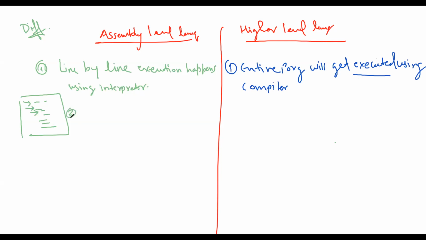Second part is the interpreter will take a single line or statement and convert it to the binary form and execute it over the machine. I'll just write it this way. Interpreter will take a single line and convert it to binary, and this binary form gets executed on a machine.